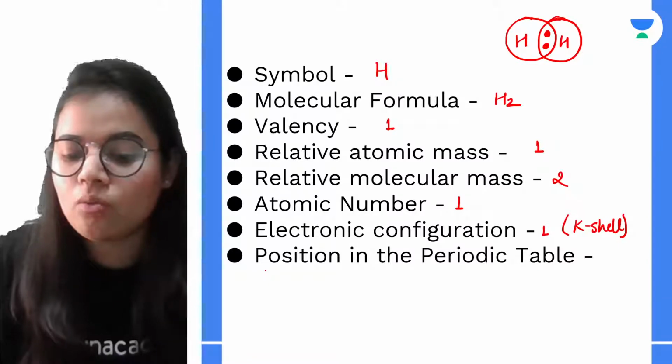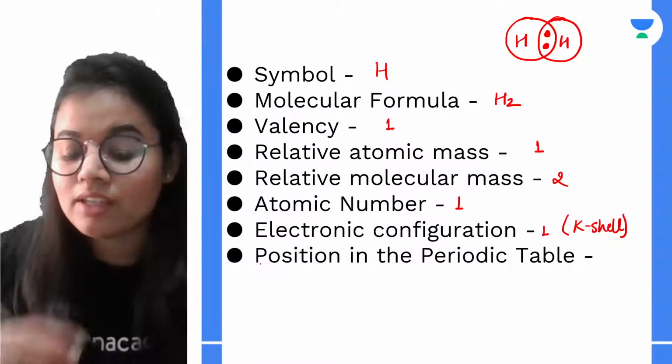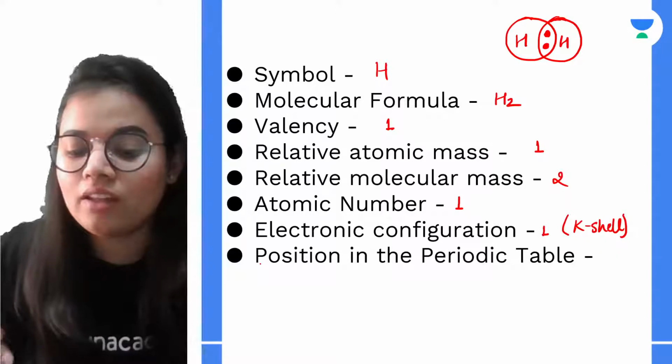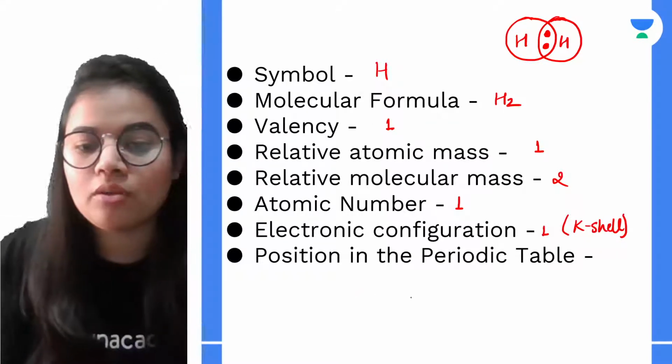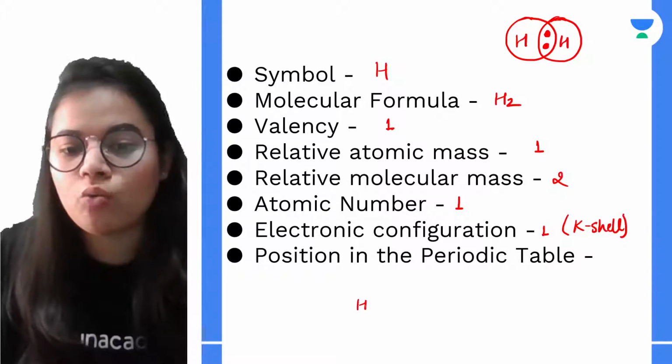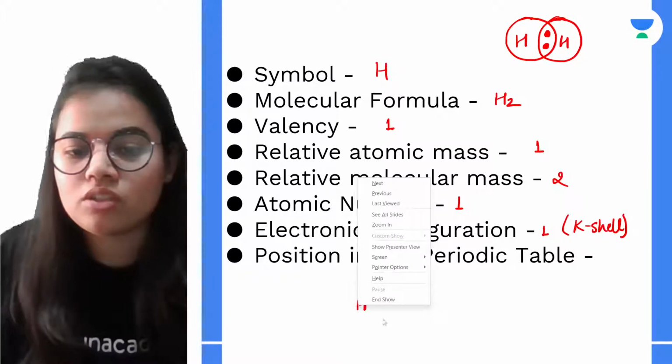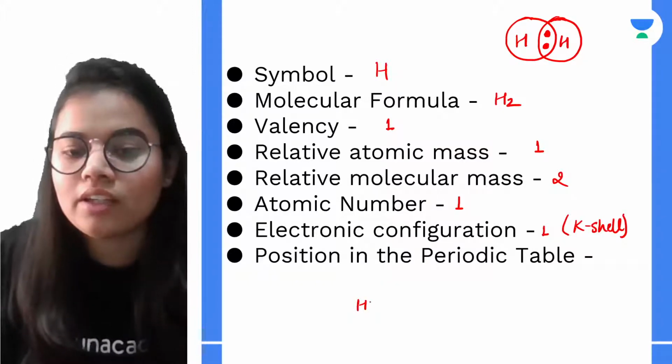Why is the valency of hydrogen 1? Let me tell you. Hydrogen has one electron in the outermost shell. So what can it do?